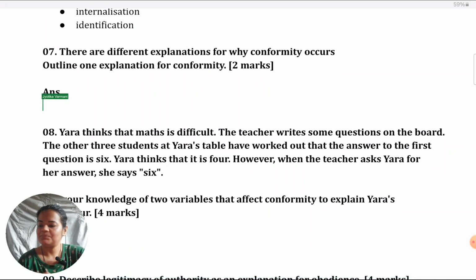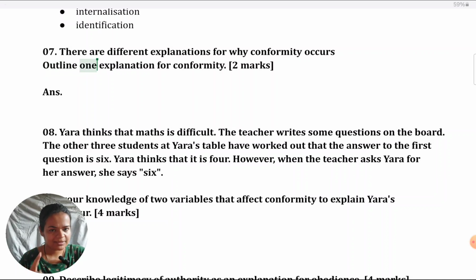There are different explanations for why conformity occurs. Outline one explanation of conformity. This time the command term is outline, not name. That means not only do we have to name the explanation, what it's called, we also have to give a line explaining it, what it says. Any one they've allowed us.